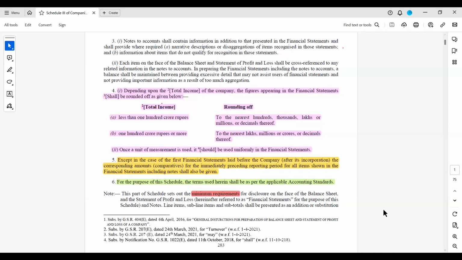I will just show you a couple of financial statements.